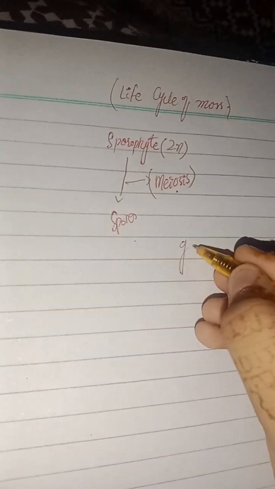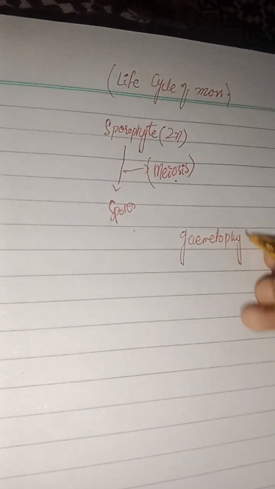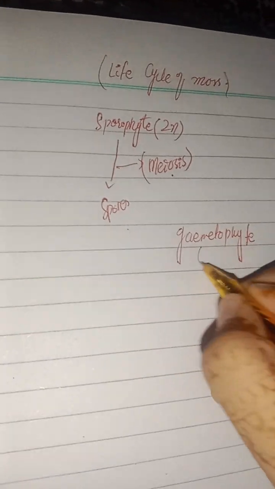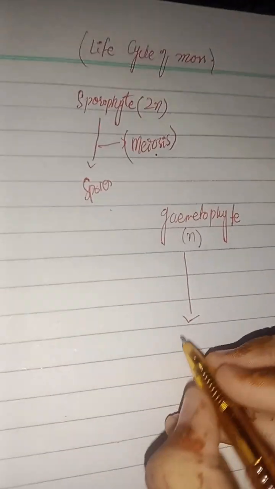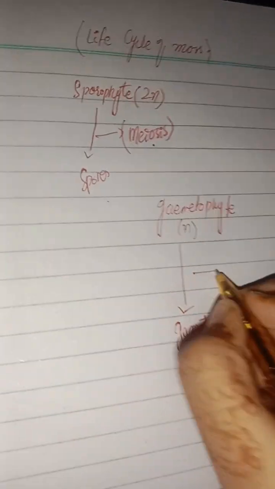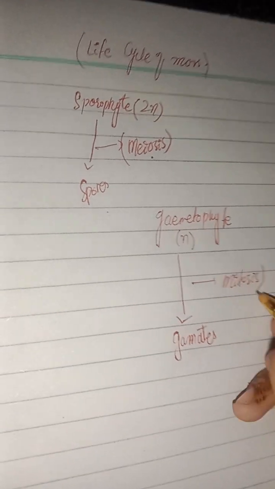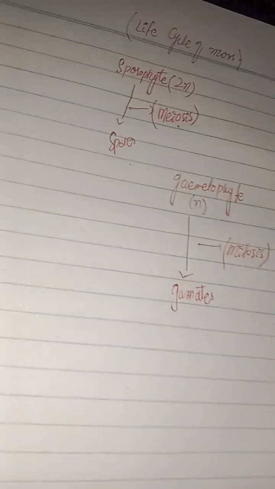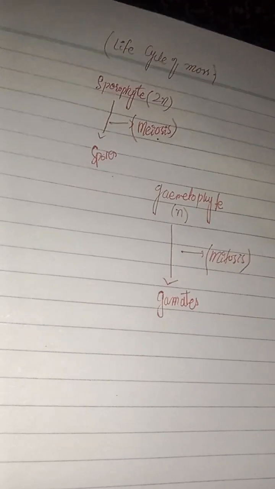So if we talk about the gametophyte generation, which is n in number, it will convert into gametes, but through mitosis. So this is the constant thing: in the gametophyte generation mitosis will occur, and in the sporophyte the meiosis will occur.